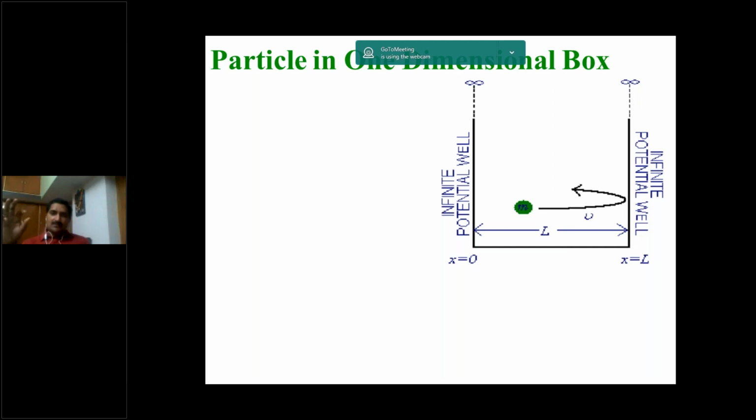Length is L, breadth is B, thickness is T. When compared to the other 2 dimensions, that is breadth and thickness, if length is very long, that means L is very, very high compared to B and T, we can treat it as one dimension. In one dimension also we will have the other 2 dimensions, but when compared to the length of the object, the other 2 dimensions are very, very small.